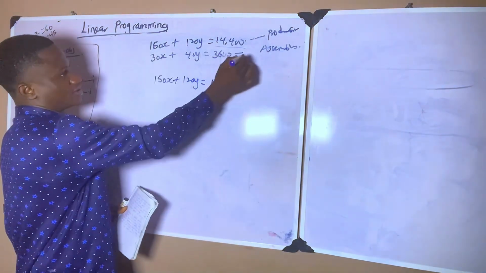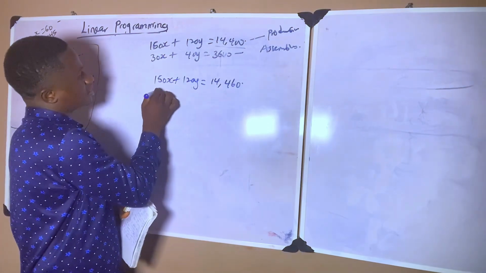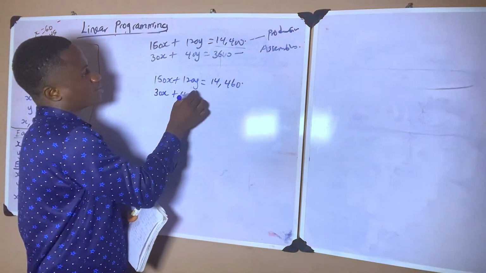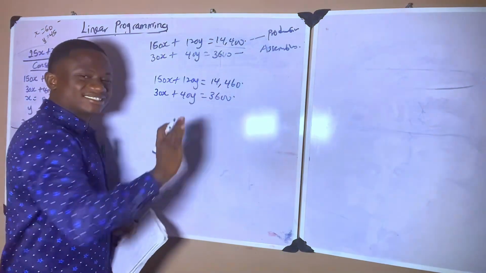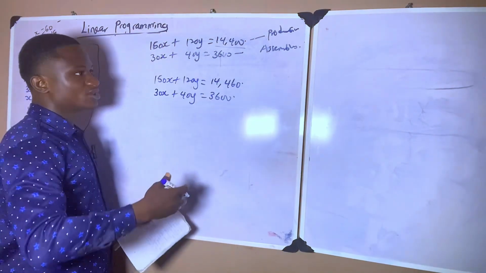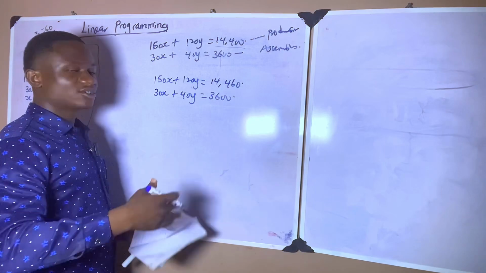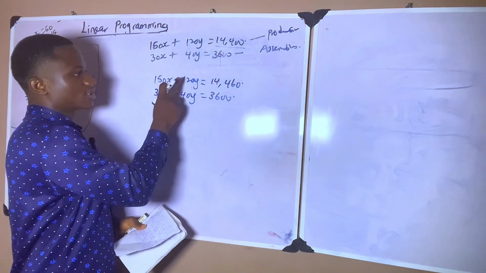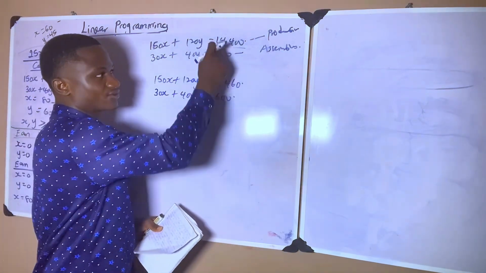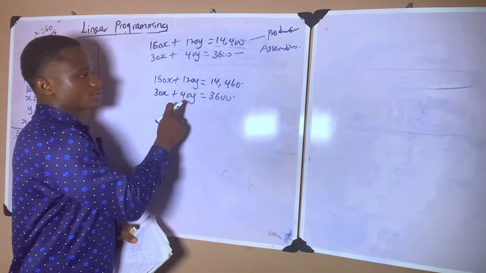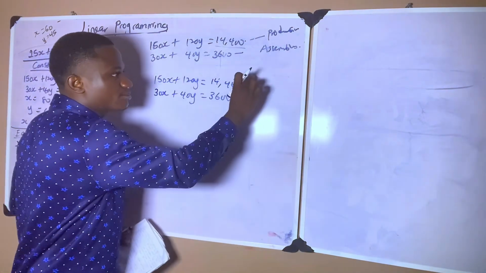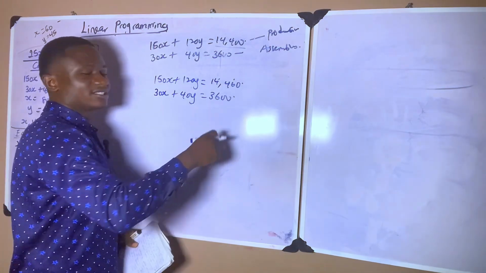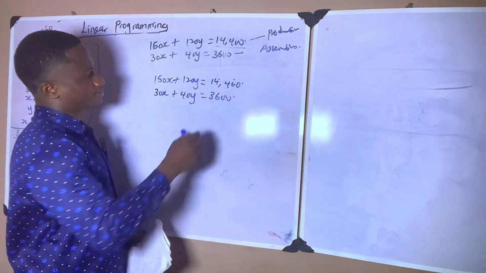Then I will bring the equation for the assembly time, which is 30x plus 40y equals 3,600, without increasing it. Then I will do the second one. The second equation will now be 150x plus 120y equals 14,400, then 30x plus 40y equals 3,660. So I'm leaving the production department constant and increasing the assembly department by 1 hour.